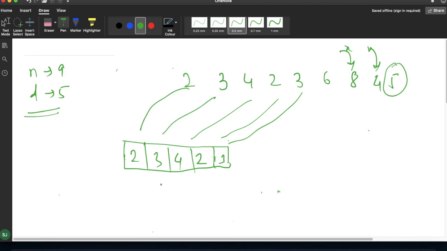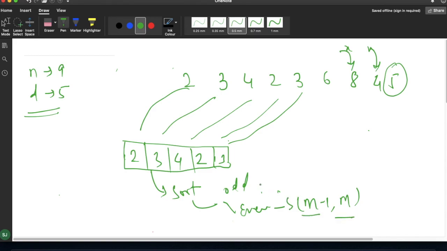To calculate the median, we can simply sort, and then we have to find whether the number of values is odd or even. If it is even, then we have to take the values at mid minus 1 and mid, and sum both values. For odd, we will simply take the mid value. For example, D is 5, which is odd, so we will simply pick the mid